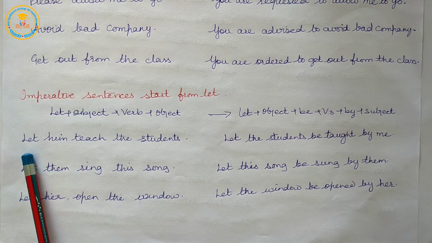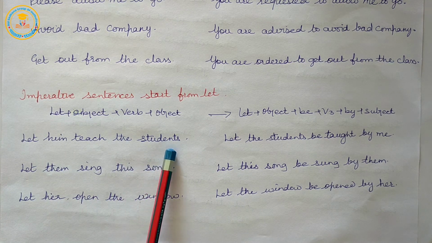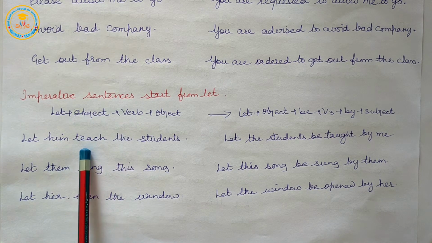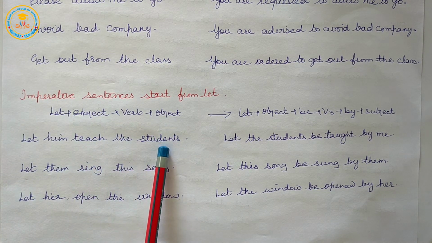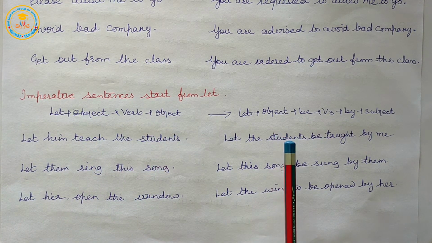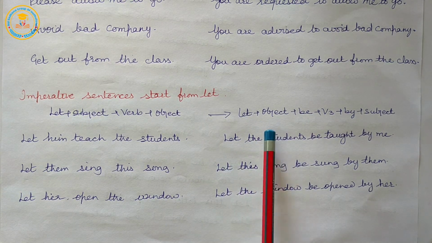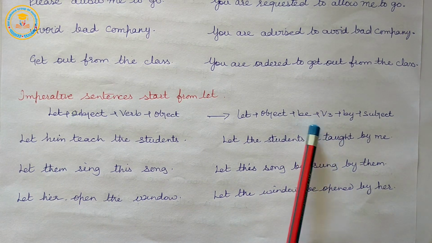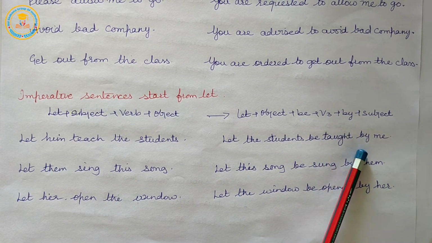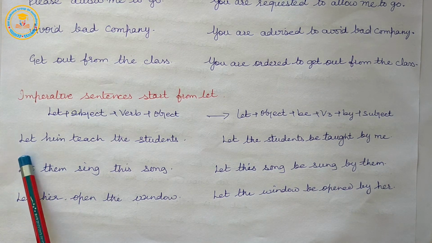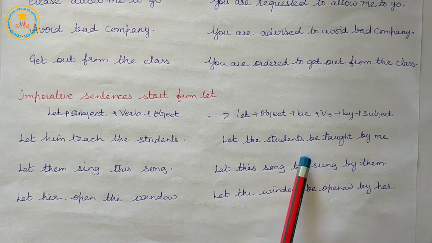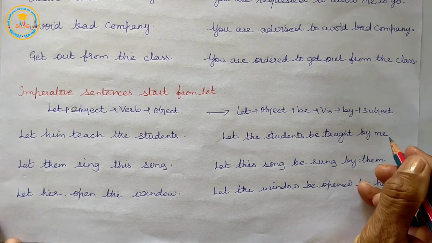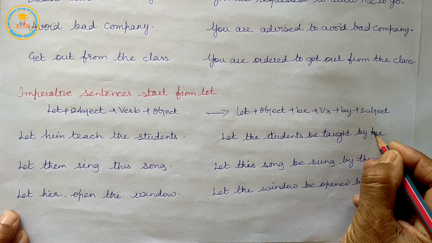So, let him teach the students. Let, subject is him, verb is teach, object is the students. Passive voice: let the students is the object, be, verb's third form taught, plus by, plus subject, him. So, let him teach the students; let the students be taught by him.